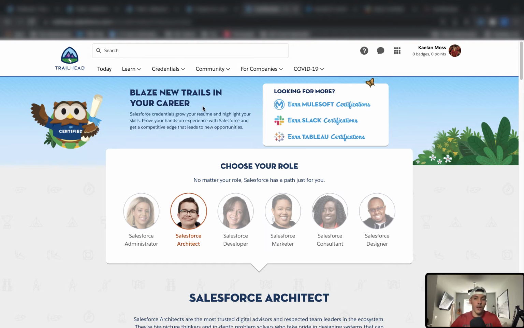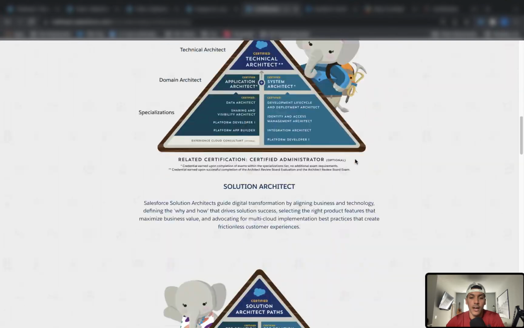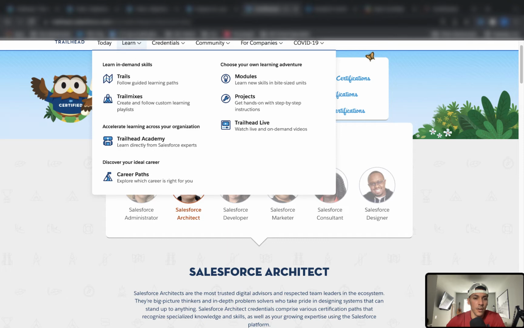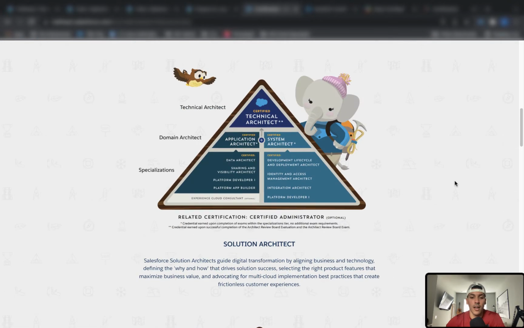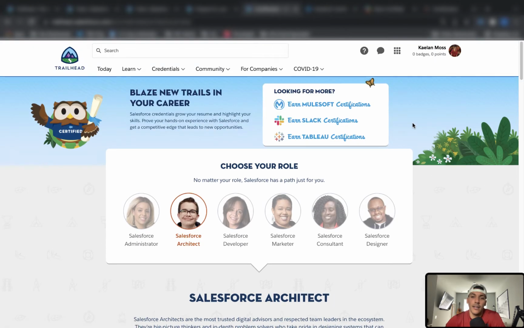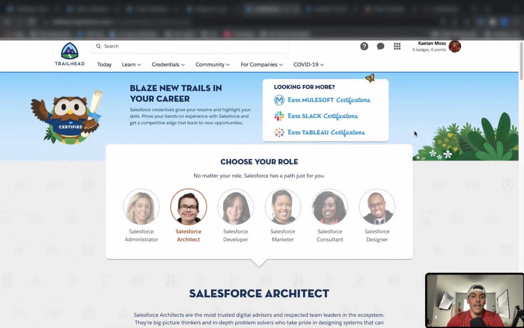So credentials are the first place I would go if I was looking to really decide on a career path and see what sort of certifications are out there. Am I interested in this? I've already looked at the different career paths. I want to see which certifications are available to me based on the career path that I'm looking at, and basically probably make decisions based off of that. I don't know. Everybody's different. You can choose which certification you want based on different criteria, but I would say come here, look at the different certifications.